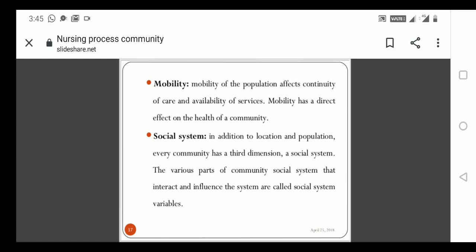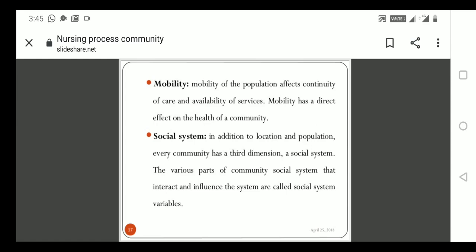So it's a social system. I have told you there are three dimensions. First one is location, second one is population, and the third one is social system. Social system is the third dimension. There will be different parts of the community interacting and influencing the system, and we call these social system variables. Various parts of the community have their own social status, and based upon that, the variables change in the social systems.